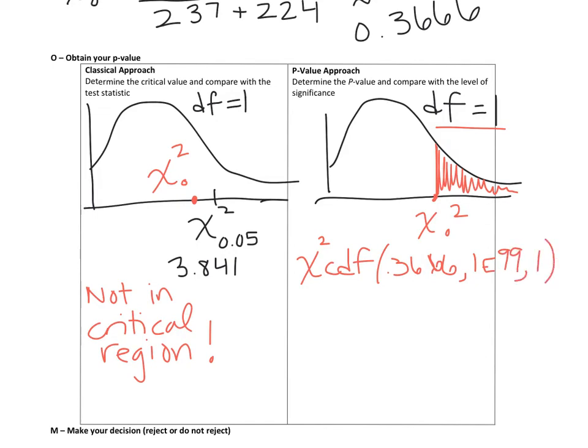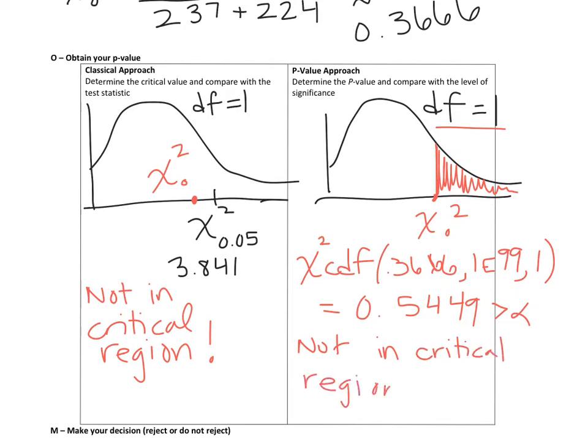And we're going to put that in our calculator, and we're going to get 0.5449. And again, compared to alpha, this is bigger than alpha. So again, that tells us not in the critical region.